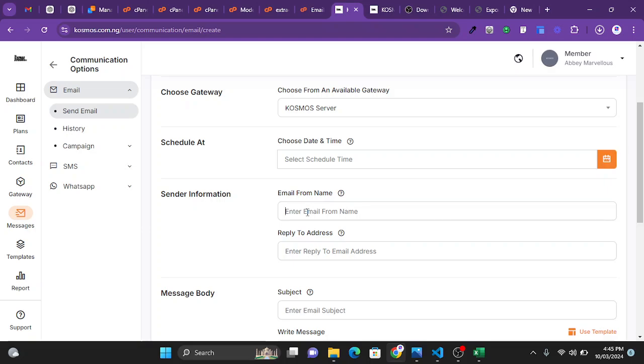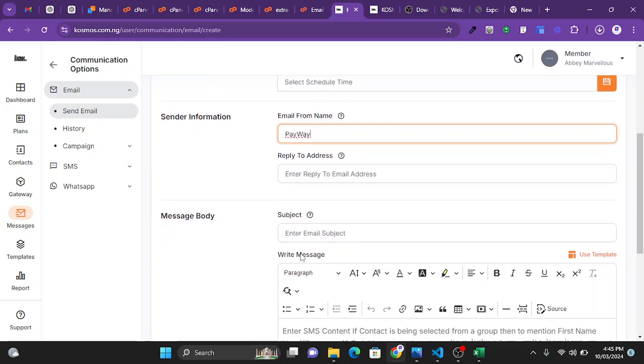Then email from name. In this field, you enter the name of the sender. That means the name you want to be sending the email as. You understand? In this case, because the name of my platform is Payway, I'll be entering Payway. Then the recipient's email reply to address.